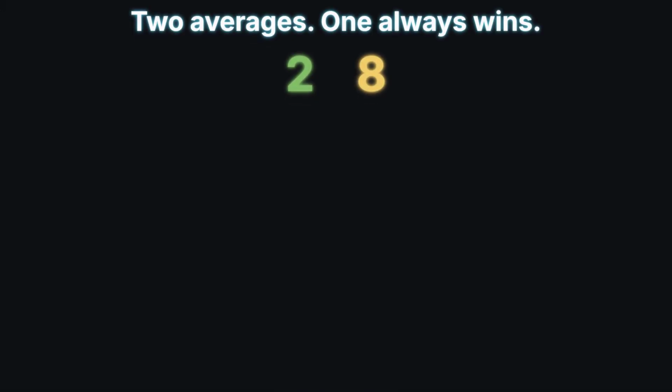Here are two numbers, 2 and 8. Everyone knows how to average them. Add, then cut in half, 5. But there is a second average, hiding in plain sight.